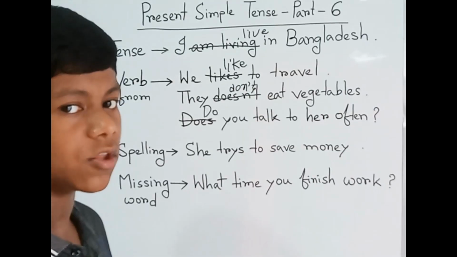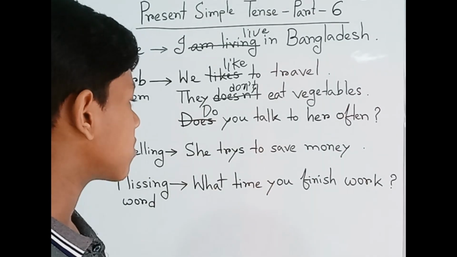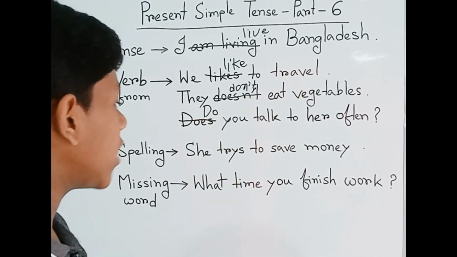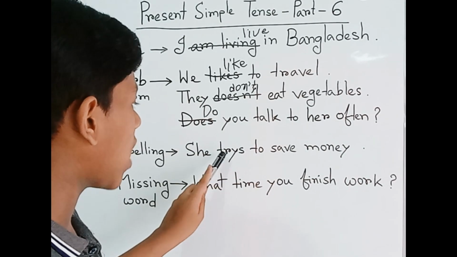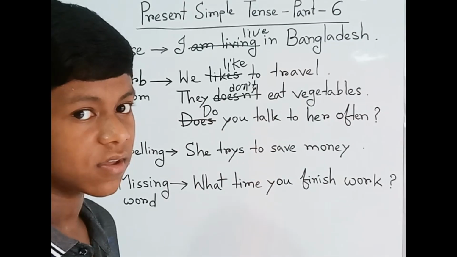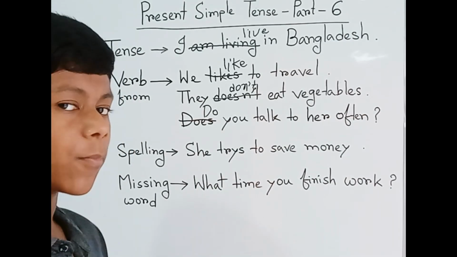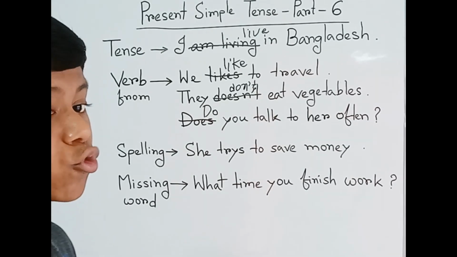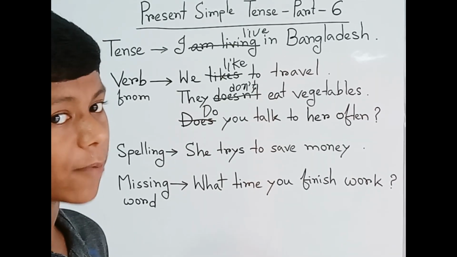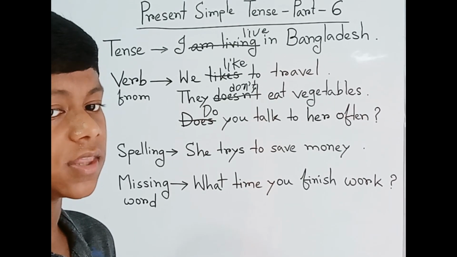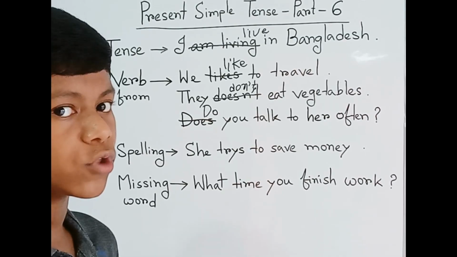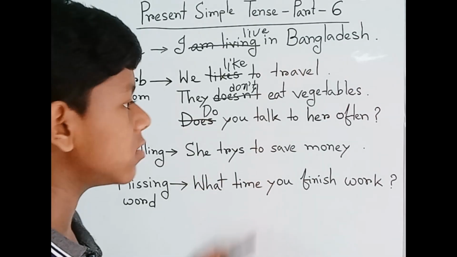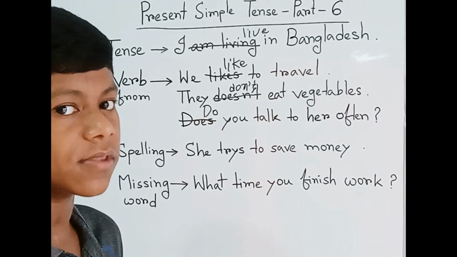The wrong word is "trys", because "try" is wrong. Why wrong? Because before the Y we have a consonant. So we have already known, first of all we have to drop the Y, then we have to add IES when a consonant is used before the Y, which we already learned in part 4 of the present simple tense.